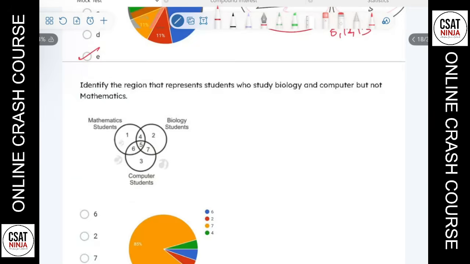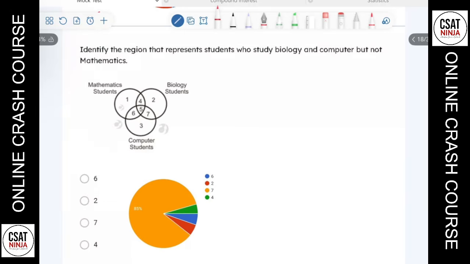Okay. What about the next question here? It's a very simple question. Identify the region that represents students who study biology and computer. That means the area that is covered by biology and computer, but not mathematics. So the area covered by mathematics should not be included, but it should be covered by biology and computer. So can I say this area here? 7 is the answer there. So 85% got the correct answer.